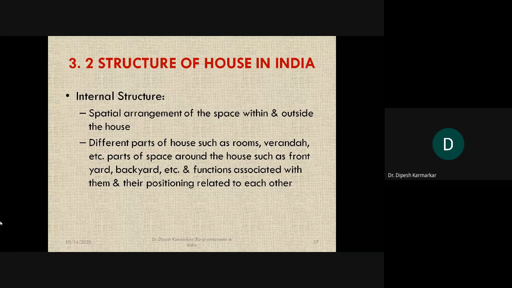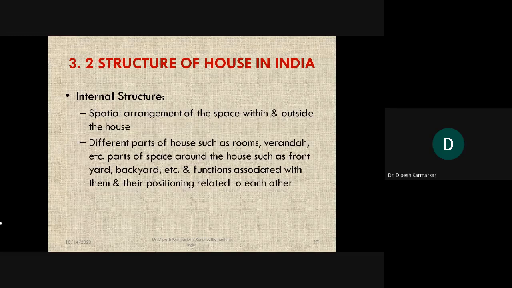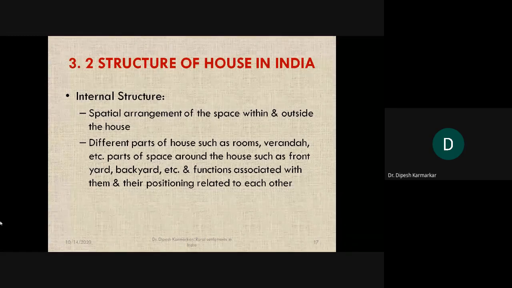Remember that in rural areas, the availability of space is relatively more as compared to urban areas, and therefore in many rural settlements, houses have a lot of area or empty space around them, which is owned by that owner.